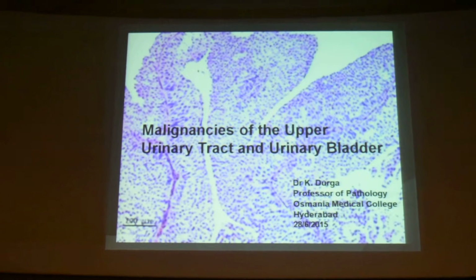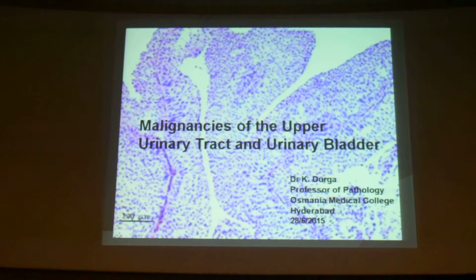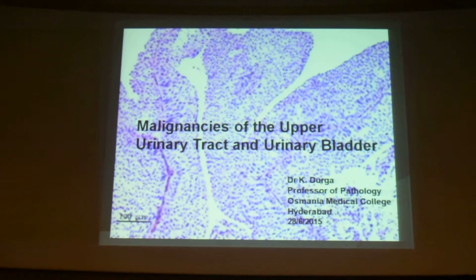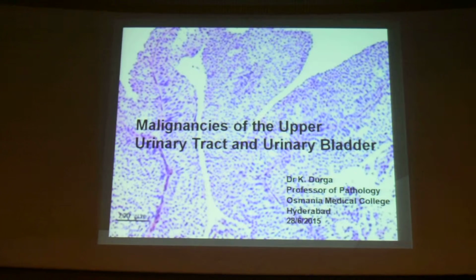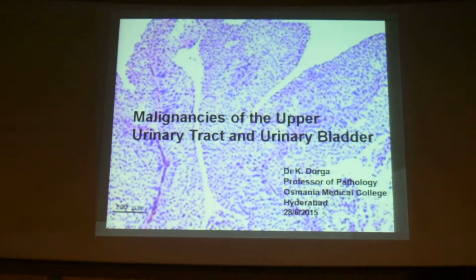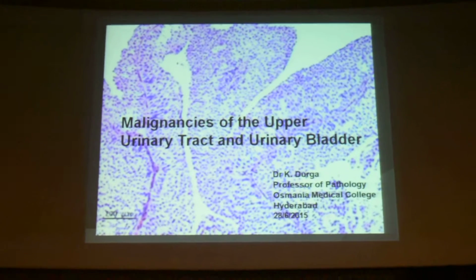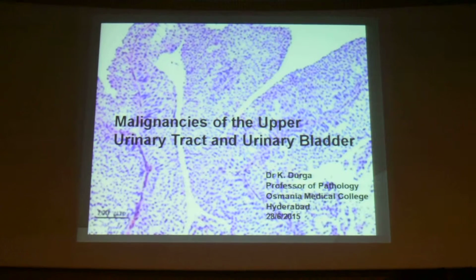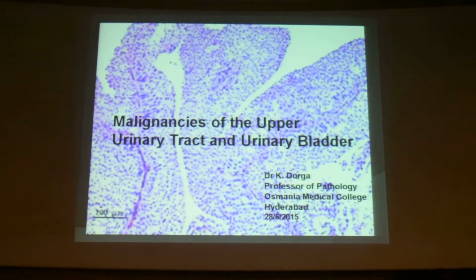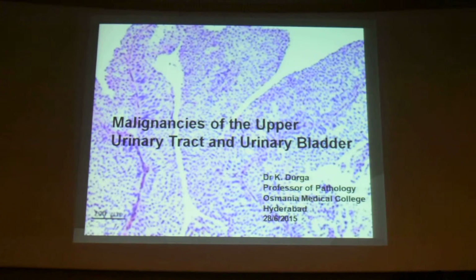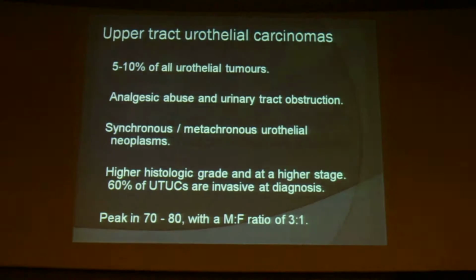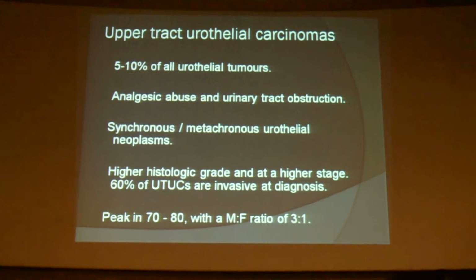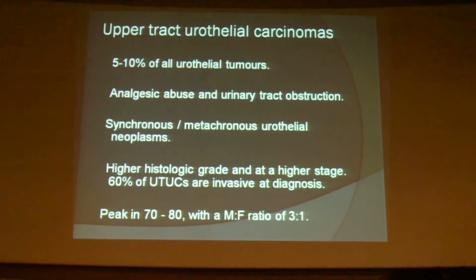But despite these differences in the histogenesis, the entire excretory urinary passage is covered by the urothelium, otherwise known as the transitional cell epithelium. So, the commonest malignancy that occurs in the urinary passages is of the transitional cell nature or the urothelial nature. Then there are more similarities than differences in the tumors arising in the upper tract versus the urinary bladder.